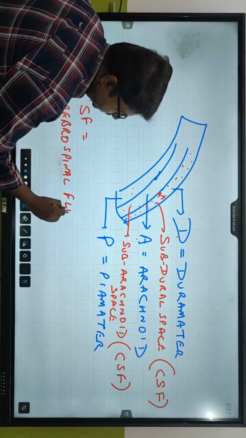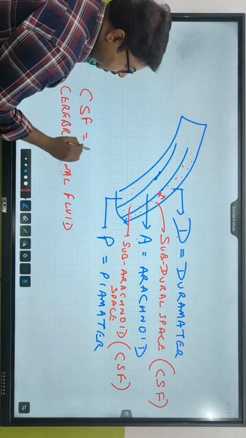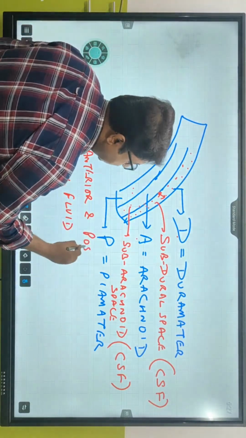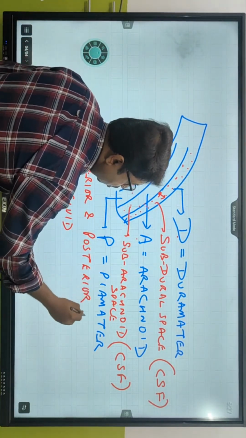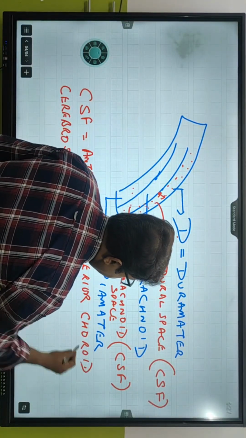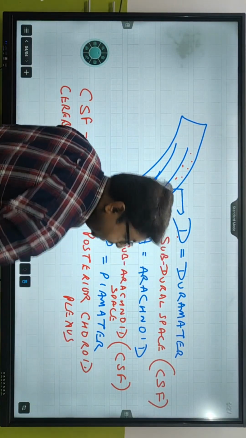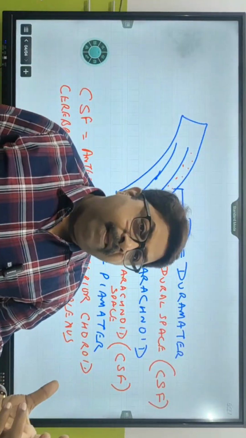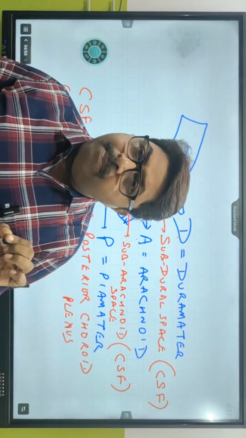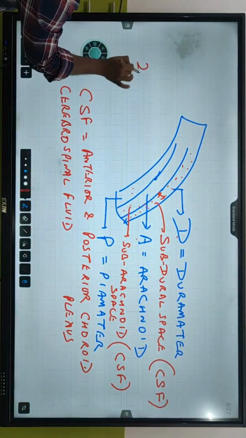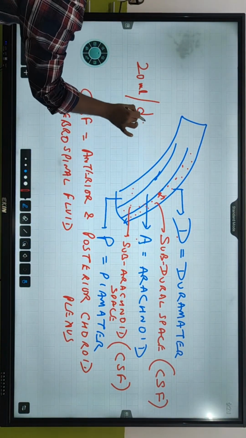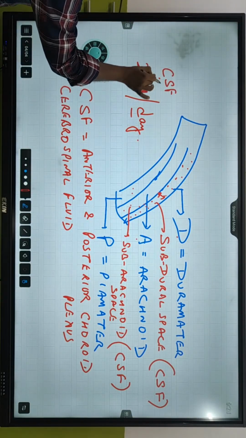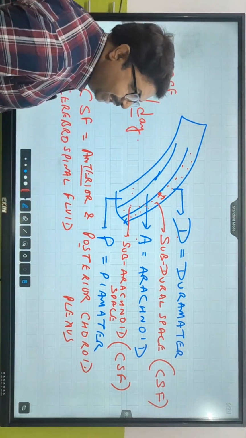Cerebrospinal fluid is produced from anterior and posterior choroid plexus. This is very, very important. Cerebrospinal fluid, what is the amount that is produced in a day in the human body? It is produced at the rate of 20 milliliters per day. This is the amount of CSF which is being produced by anterior and posterior choroid plexus.